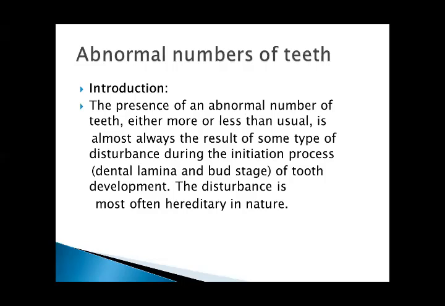How it starts, the abnormalities. Number one is the abnormal number of teeth. The presence of an abnormal number of teeth, either more or less than usual, is almost always the result of some type of disturbance during the initiation process, dental lamina and bud stage. This disturbance is most often hereditary in nature.